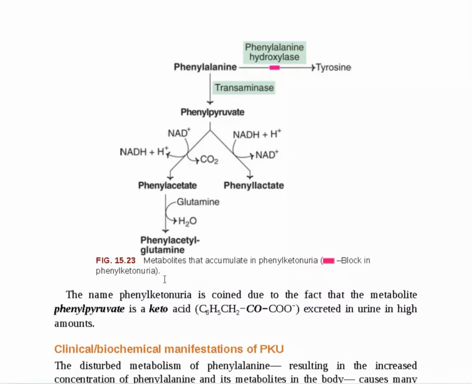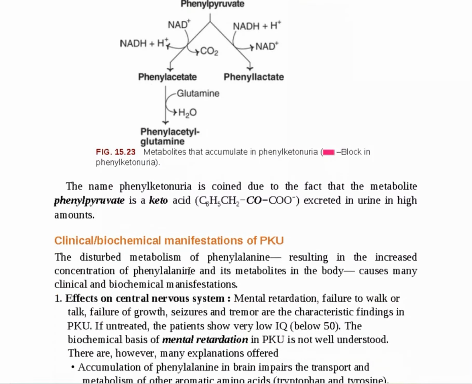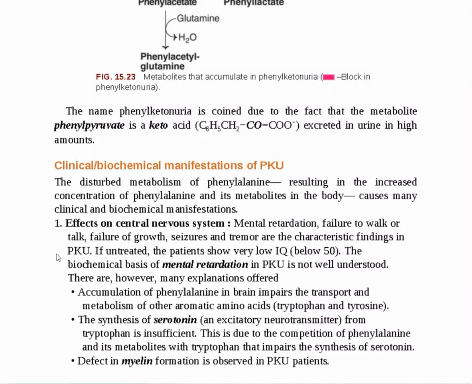When a patient manifests PKU, what are the clinical symptoms? It specifically affects the central nervous system: mental retardation, failure to walk and talk, failure of growth, and tremors. There are many explanations offered, but accumulation of phenylalanine in the brain impairs the transport and metabolism of other aromatic amino acids like tryptophan and tyrosine. The synthesis of serotonin from tryptophan is insufficient. This is due to competition of phenylalanine and the metabolites of tryptophan, which impairs the synthesis of serotonin.